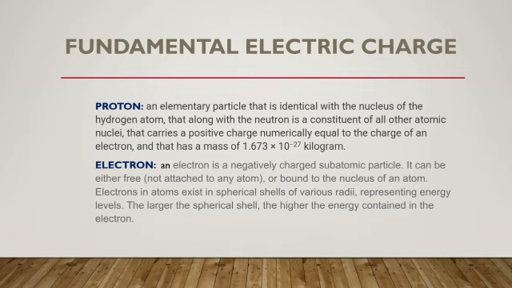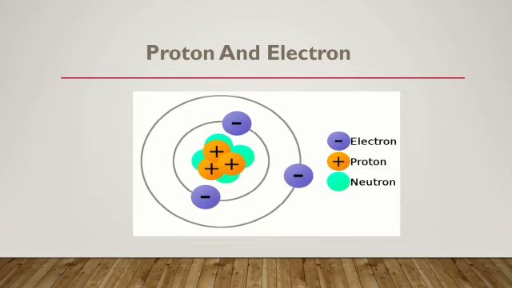Electron. An electron is a negatively charged subatomic particle. It can be either free or bound to the nucleus of an atom. Electrons in atoms exist in spherical shells of various radii, representing energy levels. The larger the spherical shell, the higher the energy contained in the electron. Protons and electrons are shown in the figure.